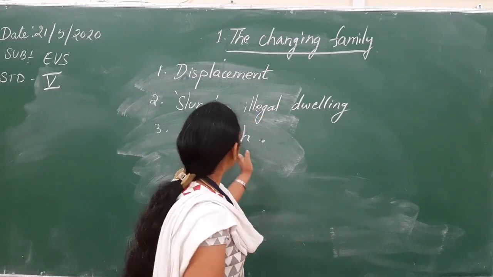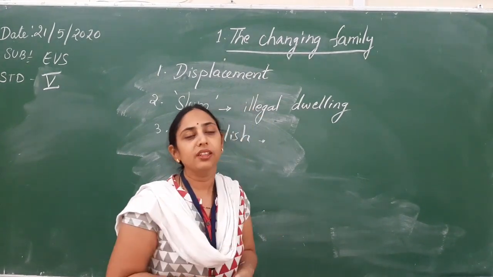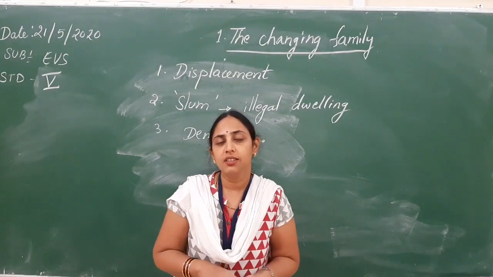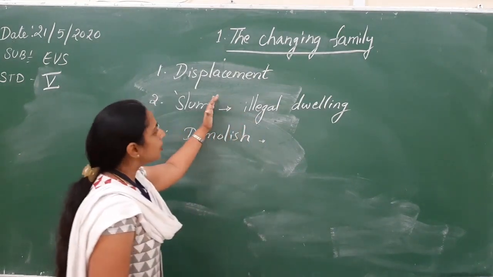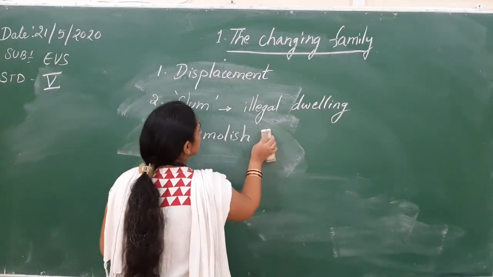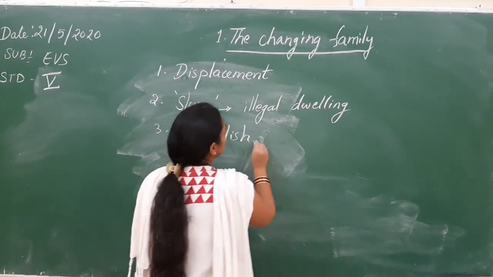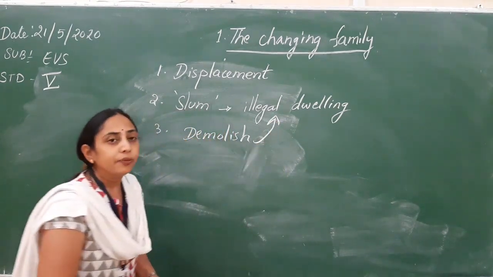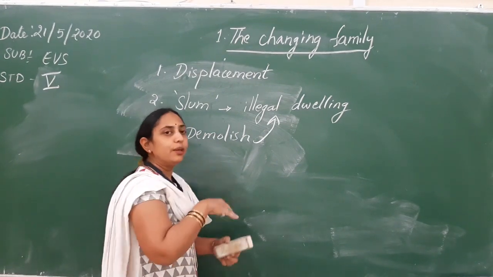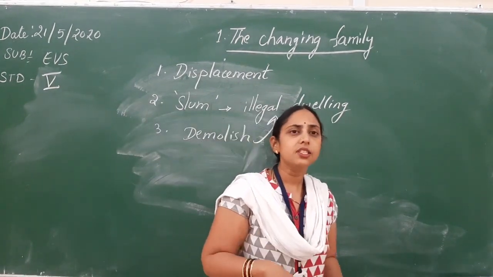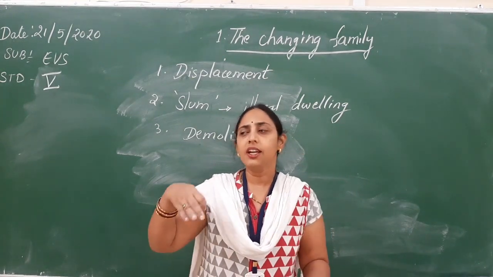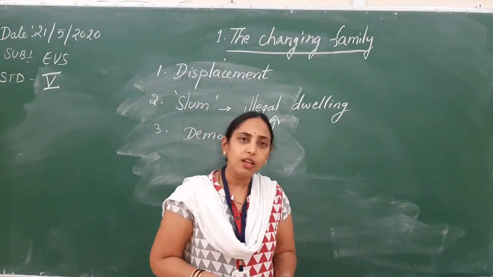Demolish means to break their buildings. Demolish can also be used when the government demolishes their illegal dwellings, their kacha houses. They break their illegal houses, but they don't just send them anywhere. They give another option, another house.